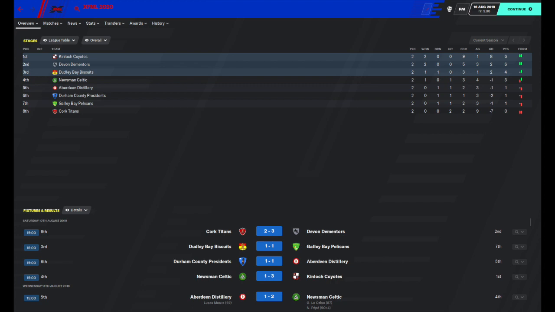And the table, it's the Coyotes and the Dementors leading the way, 6 points each in very different ways of getting there. The Biscuits in the third playoff spot with 4 points. Of course, second plays third for the right to play the league leaders for the XFML title at the end of the season. Newsman up in the running with 3 points. Aberdeen, Durham and Galley Bay have 1, with Cork at the bottom on 0.